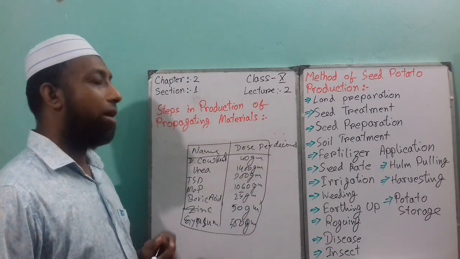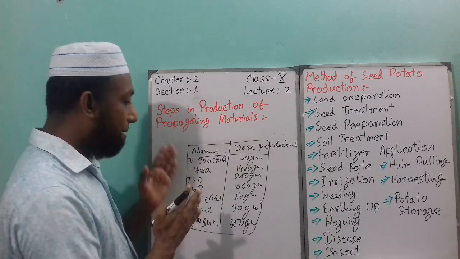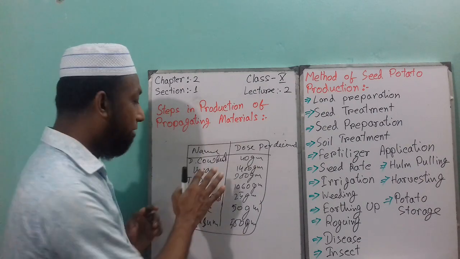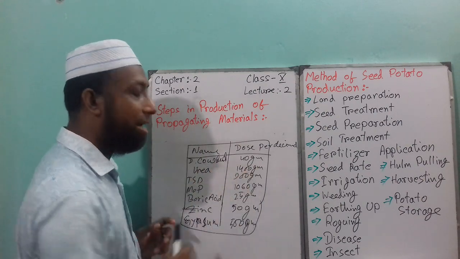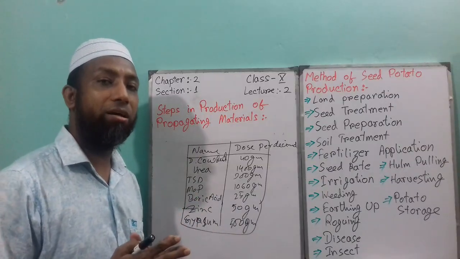So how will you apply the fertilizer? You have to apply half of the urea, that means 400 grams, and all the other fertilizer when you finish the last plowing.